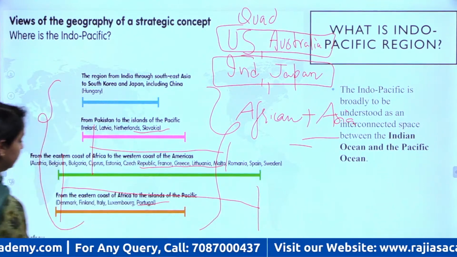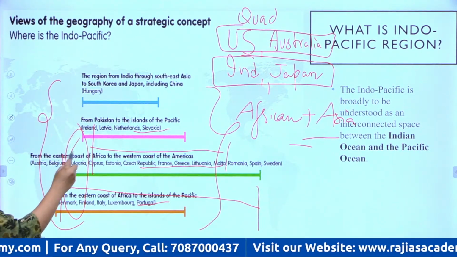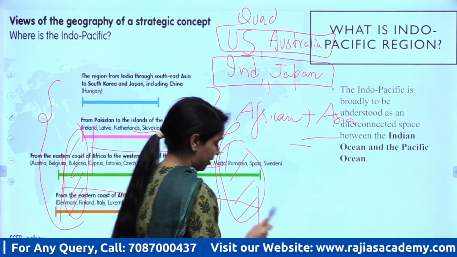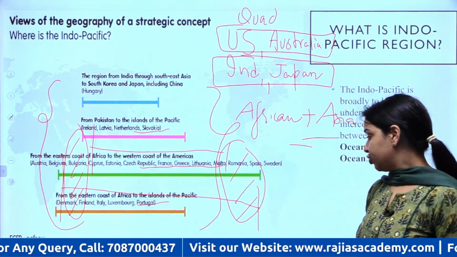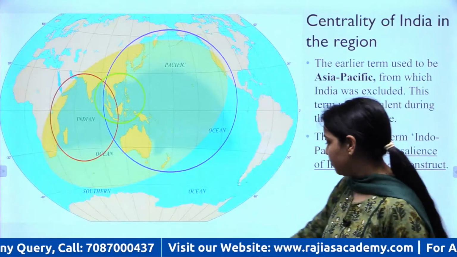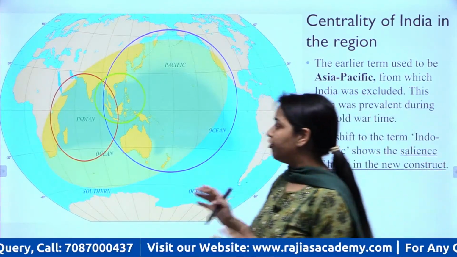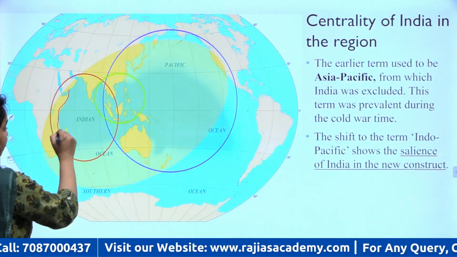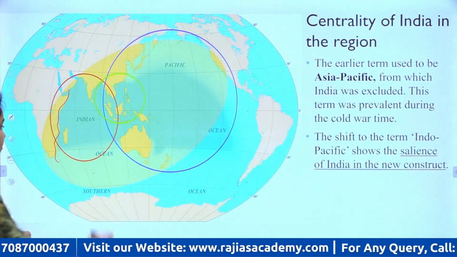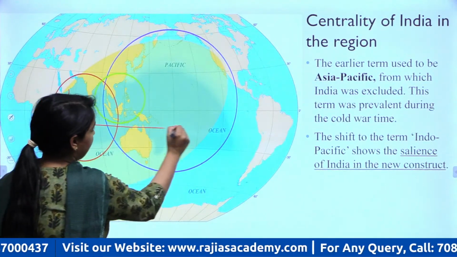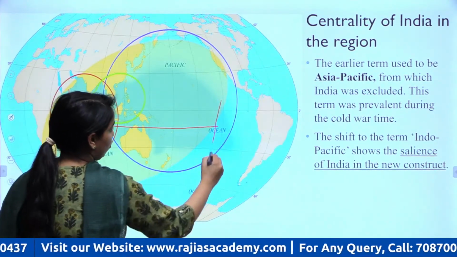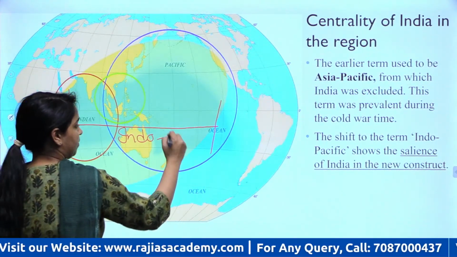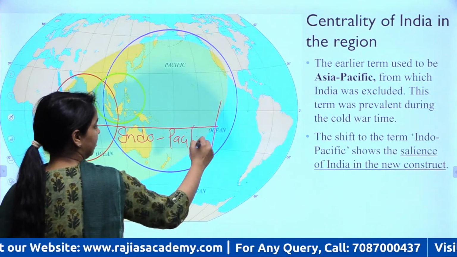So you see, the extra area in their interpretation of this region lies here, right? Different countries have different interpretations, but our Indian government recognizes the western coast of Africa, starting from here till the Western Pacific, as the Indo-Pacific region, right?